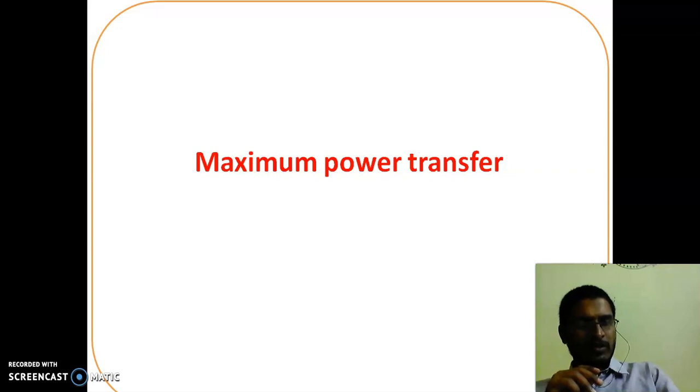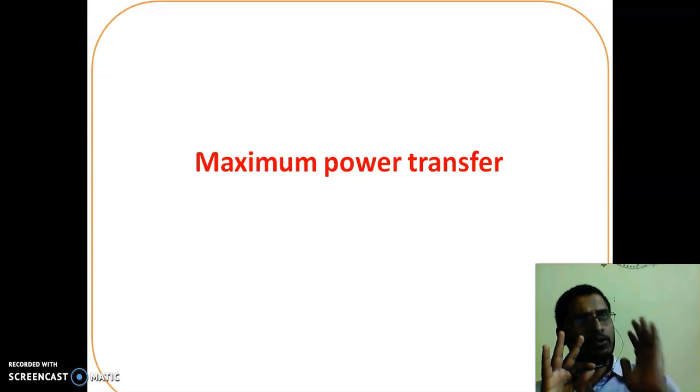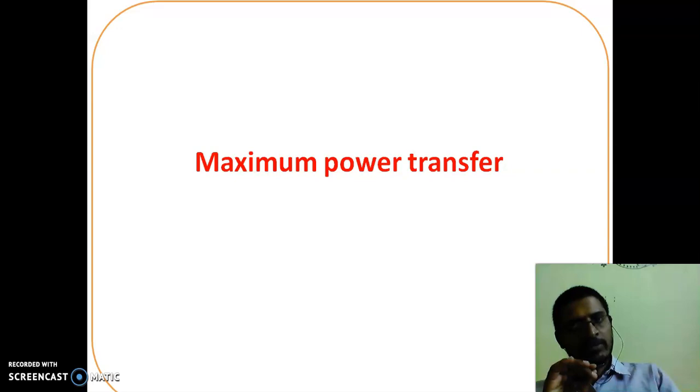While designing any system, we need to keep in mind that we are designing the system in such a way that the maximum amount of power is delivered to the load. That is our main motto. So how to achieve this? The maximum power transfer theorem is used everywhere, in network analysis, in antennas.